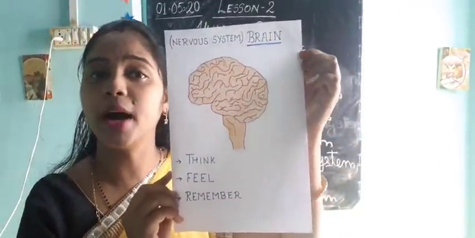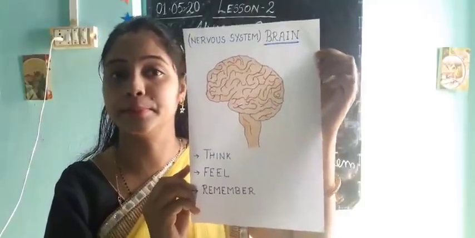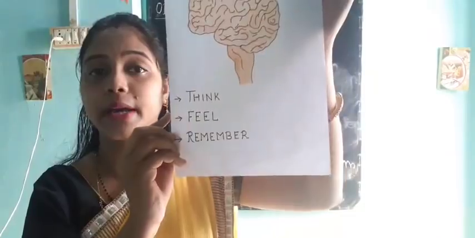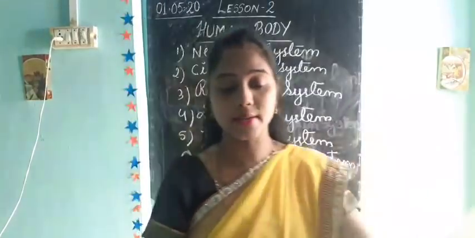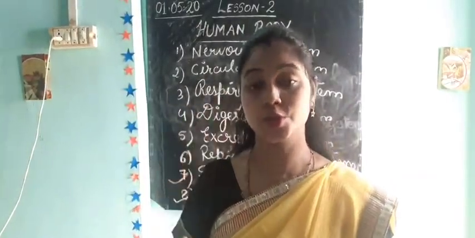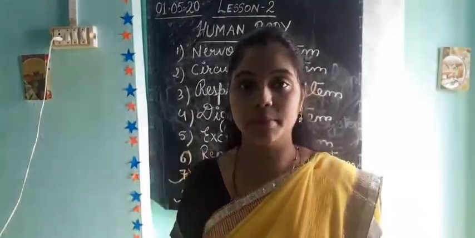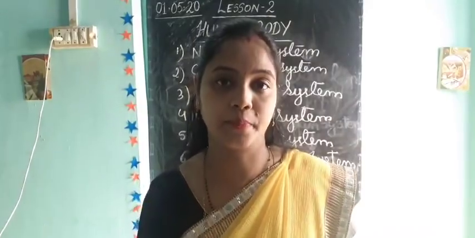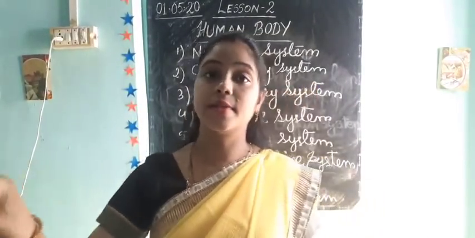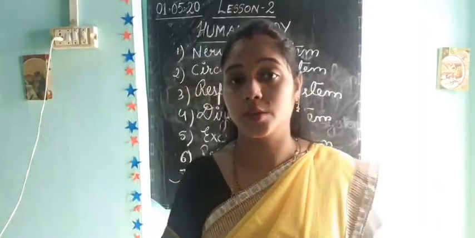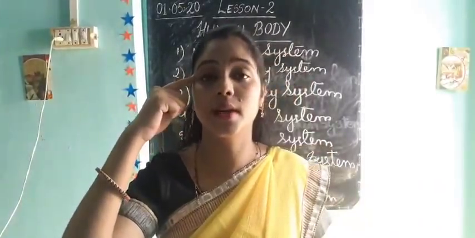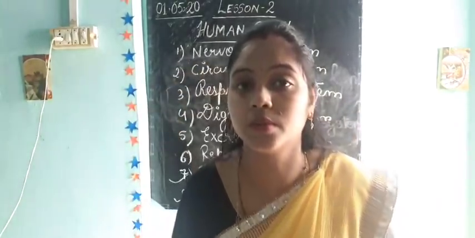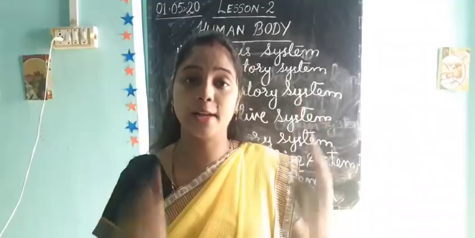This is the main organ of the nervous system, and its function is to think, to feel, and to remember. Tell me students, when you go to your exam and write your answers very nicely because you have remembered them, who is helping you remember? Yes, your brain is helping you.